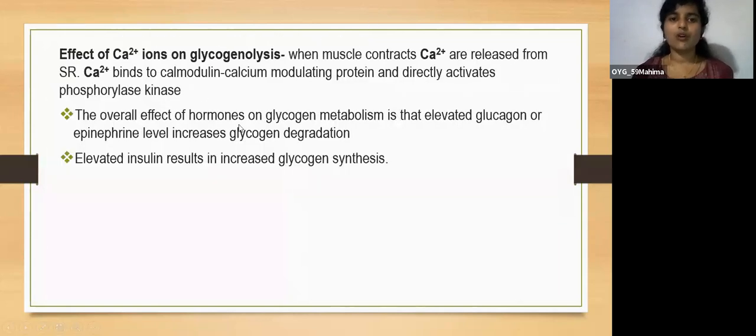So the overall effect of hormones on glycogen metabolism is that elevated glucagon or epinephrine level increases the glycogen degradation. So glycogen degradation is more when glucagon and epinephrine levels are high. And elevated insulin results in increased glycogen synthesis. When insulin is high, there will be increased glycogen synthesis.